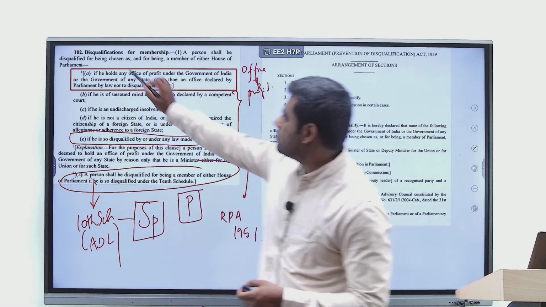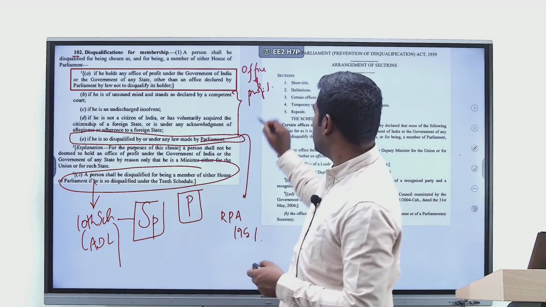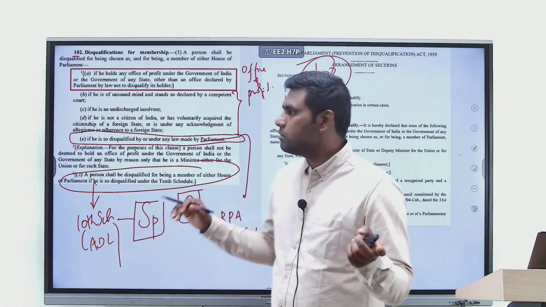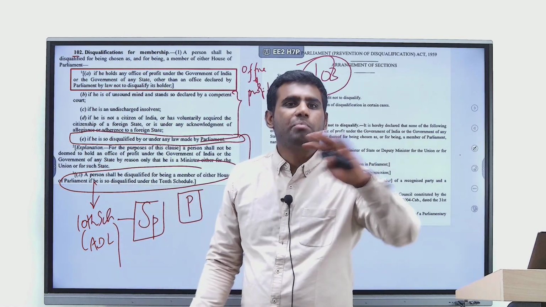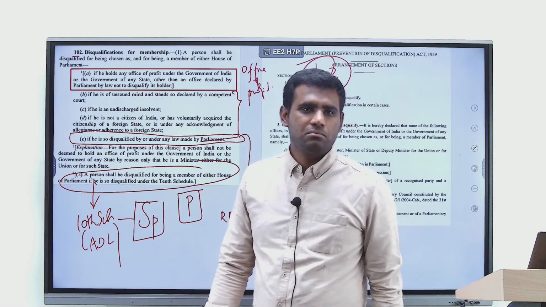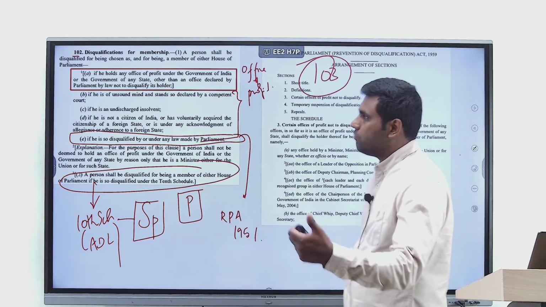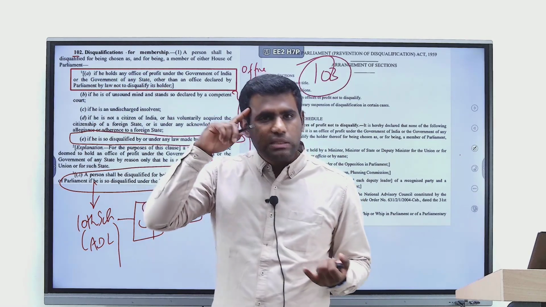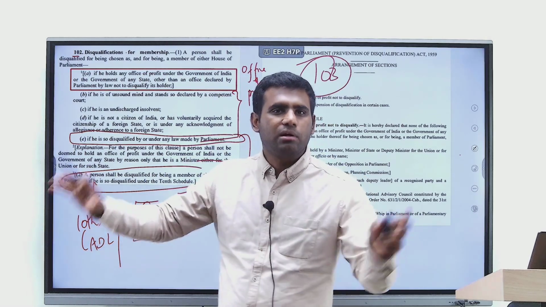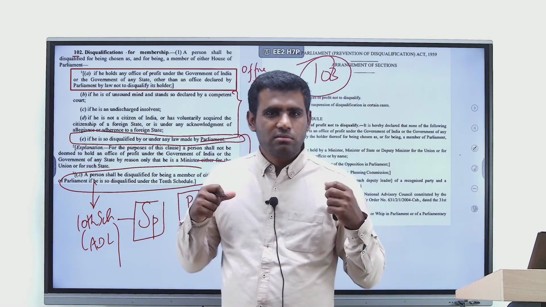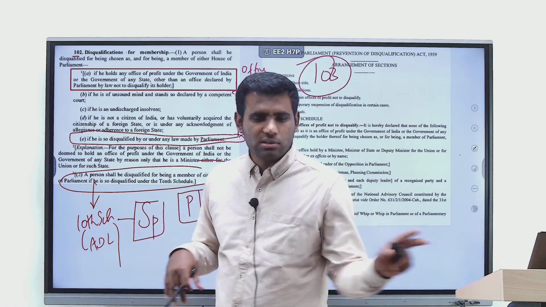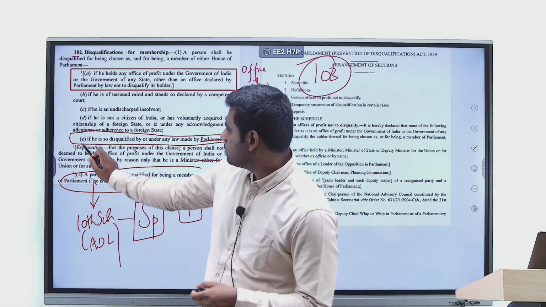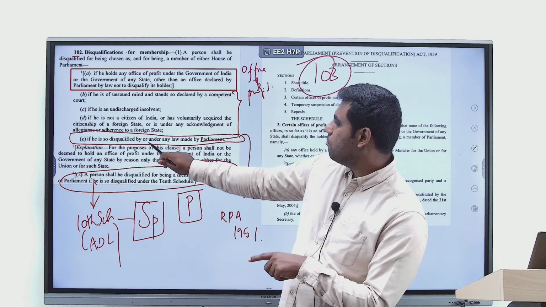Why? Because the very next article to this, Article 103, right? There you have it very clearly mentioned that the disqualifying authority for all these purposes would be the President and his decision shall be final. Okay. If a person is holding office of profit, or if he has gone insane, or if he has become bankrupt completely, right, or if he has voluntarily given up Indian citizenship, in all these grounds the only disqualifying authority is the President, right?